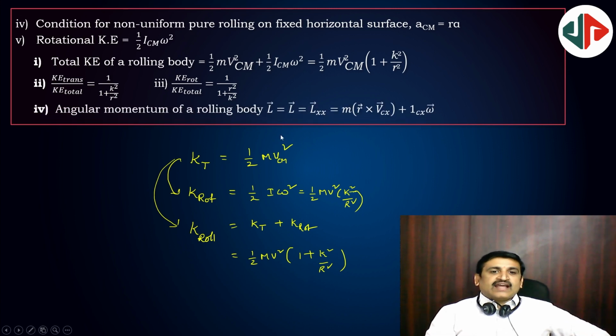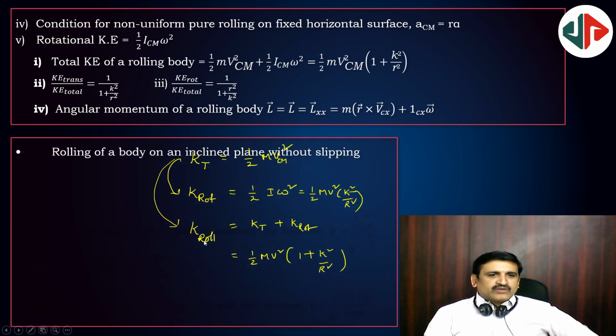Next, angular momentum. Angular momentum L is m into r bar cross v bar, with different axes. If you want that, this expression you can take. Still many points are there. Okay, I'll erase this and I will continue.